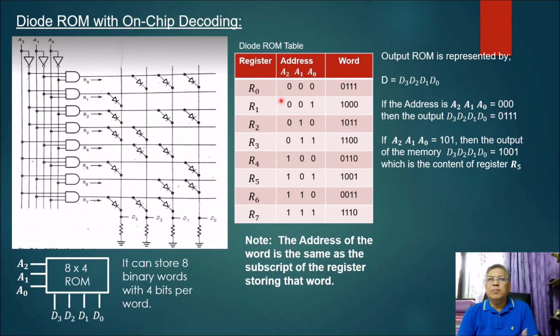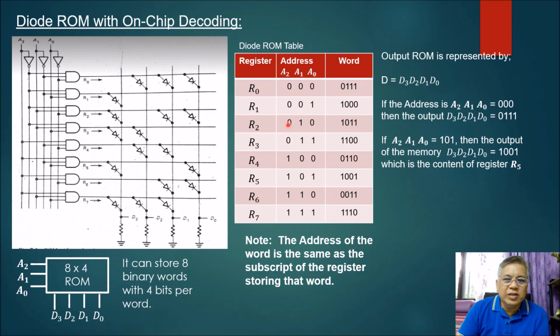So if you have millions of registers inside your ROM, by applying the right control signal or address, you can read the content of a particular register, no? The word stored in a particular register at that particular address.